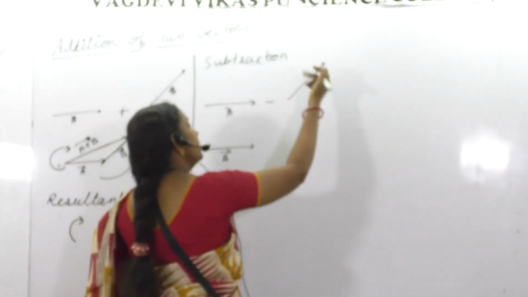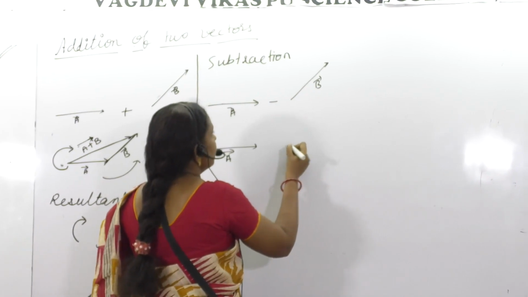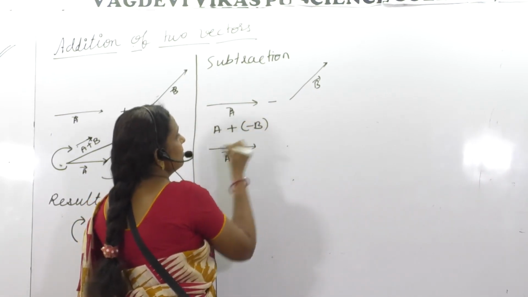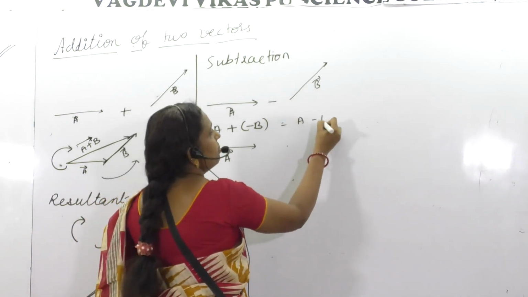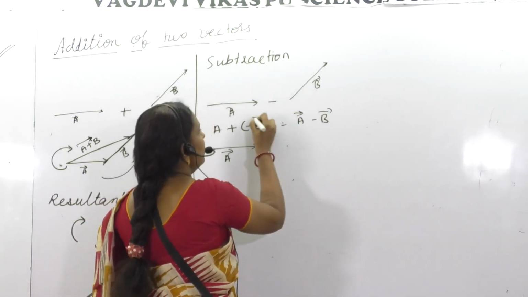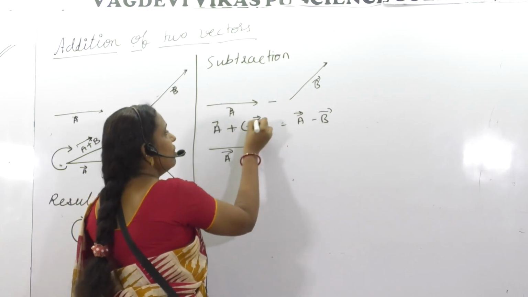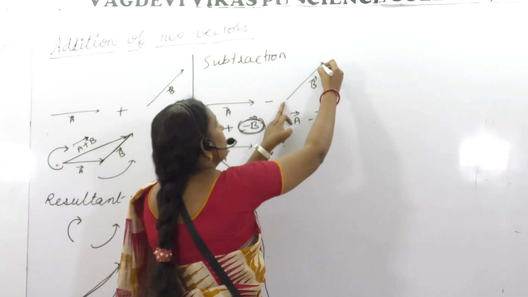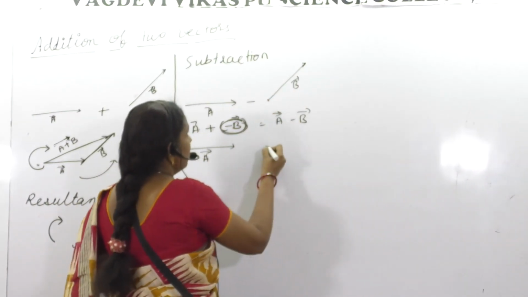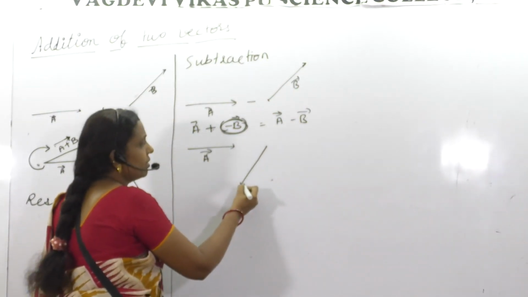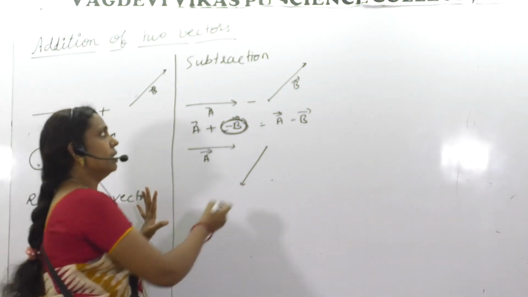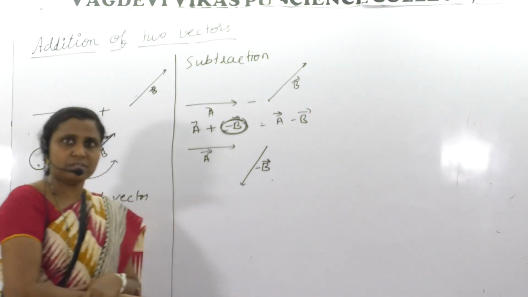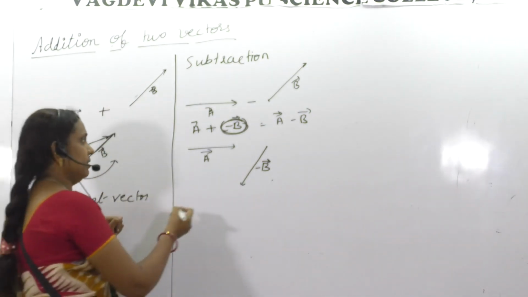So B going in this direction means minus B. A plus of minus B gives A minus B. With the same magnitude of B you take it here in the opposite direction. Why the opposite direction? Because it is a negative vector. Then you add.